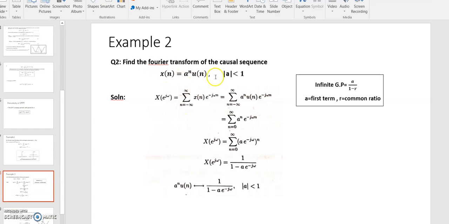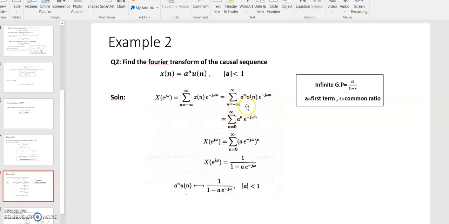In this example, you have to find the discrete time Fourier transform of the signal x[n] equals a^n u[n]. In the question, I have written find the Fourier transform of the causal sequence. So when you find the Fourier transform or anything else, first you see the nature of the signal. When n is used, it means the signal is discrete in nature. So apply all the discrete properties that you have studied. Here you have to find the discrete time Fourier transform. Write the formula of the discrete time Fourier transform. Replace x[n] by a^n u[n]. You have replaced it here.